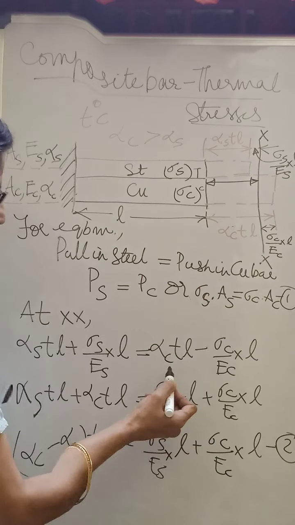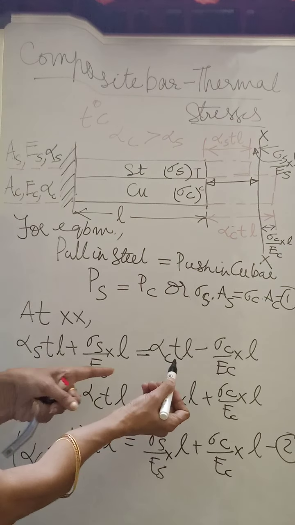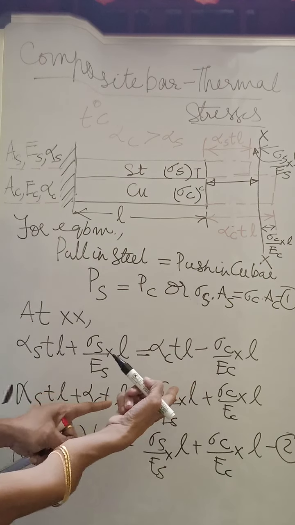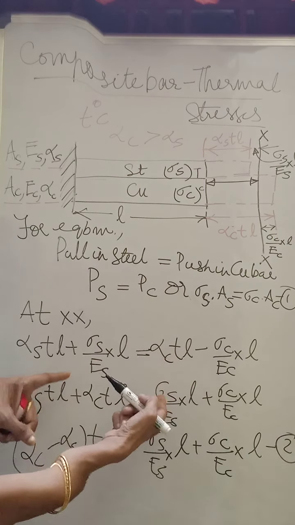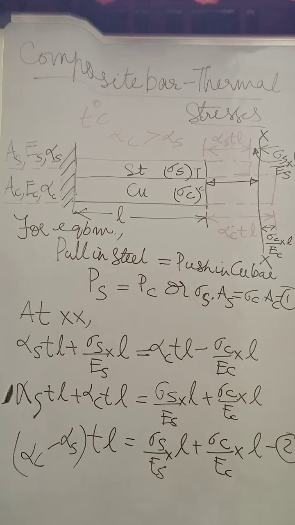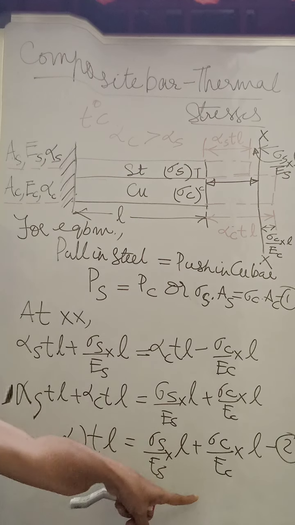So that is alpha c T L minus this one. So if you take the whole thing, alpha c T L, you are taking minus this one, this will be equal to sigma s by Es into L, and this will come to this side plus sigma c by Ec into L. So rearranging this, we get alpha c minus alpha s T into L is equal to sigma s by Es into L plus sigma c by Ec into L.